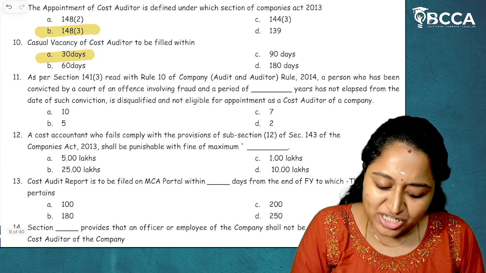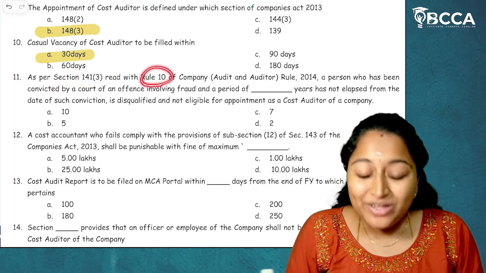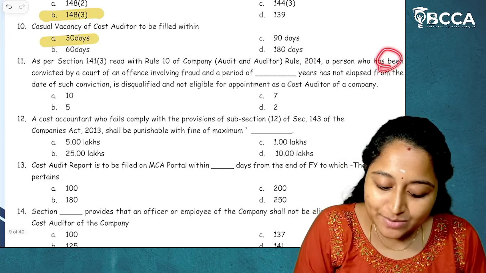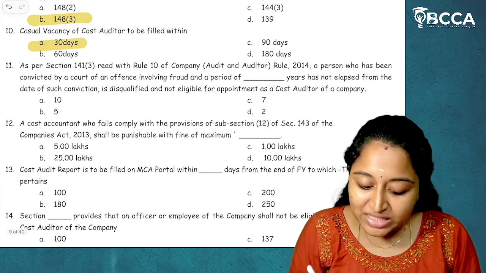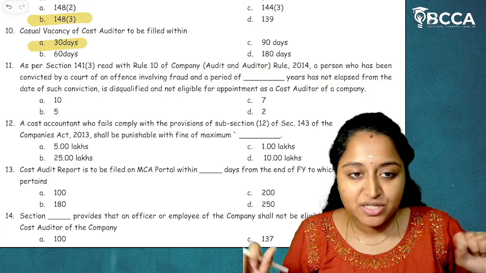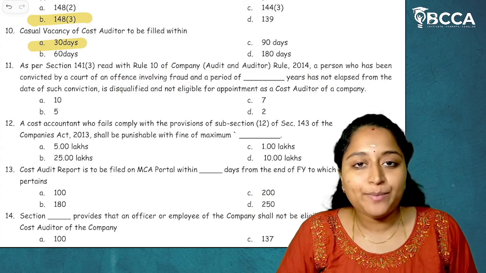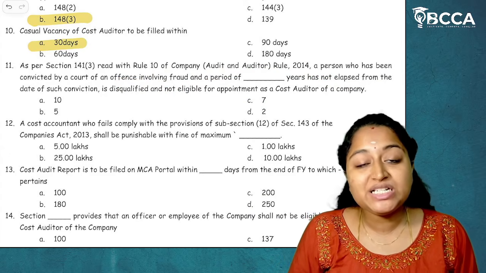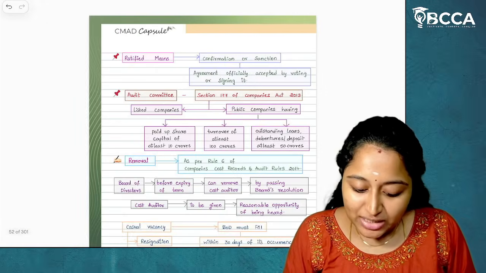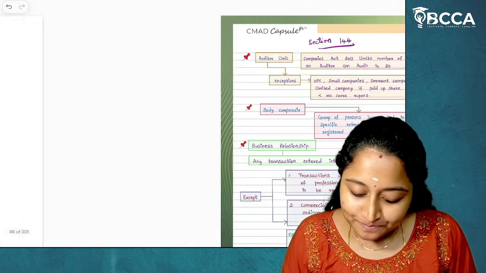Then, question number 11. As per section 141 subsection 3, read with rule 10 of Companies Audit and Auditors Rules 2014, a person who has been convicted by a court of an offence involving fraud and a period of dash years has not elapsed from the date of such conviction is disqualified and not eligible for the appointment as a cost auditor, which means it is given from disqualifications. Remember the section numbers, which will help you to gain more marks in the examination.